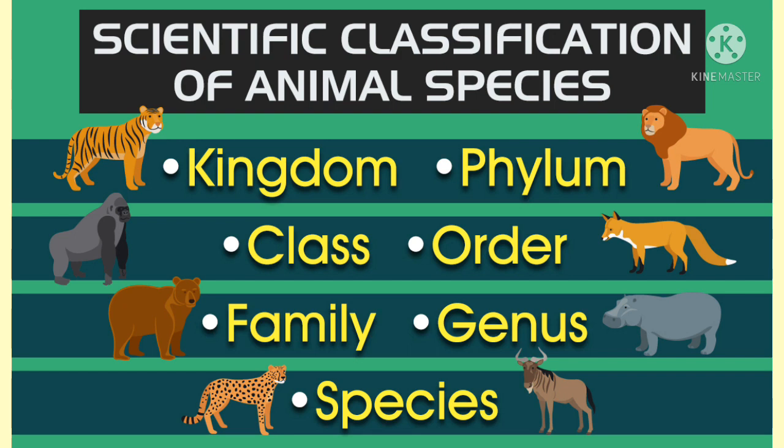Kingdom. It is the highest category and the largest division to which microorganisms, plants and animals belong. That means it contains all varieties of organisms. Each kingdom is fundamentally different from the others. Clear? So, kingdom is the highest category and has the most organisms, the largest division of microorganisms, plants, animals, etc.